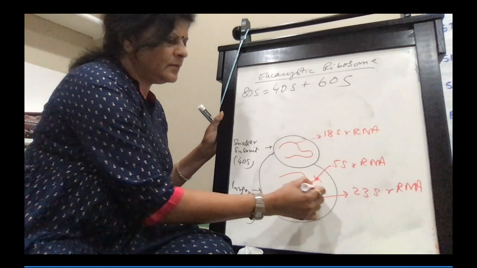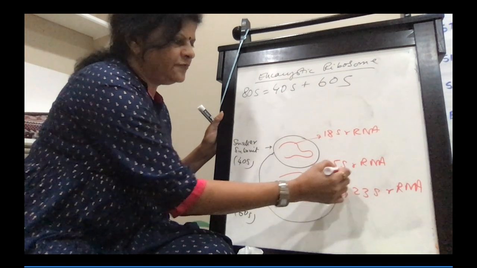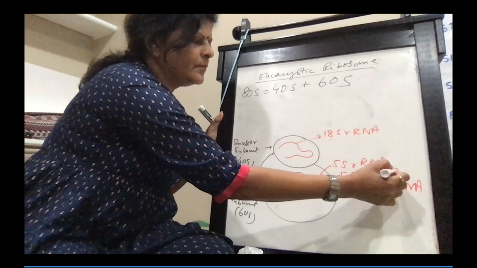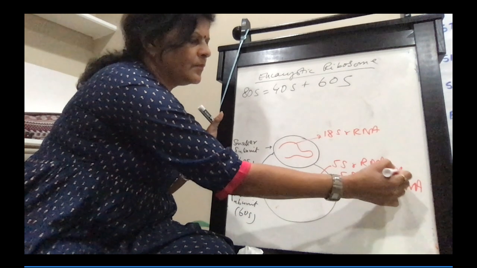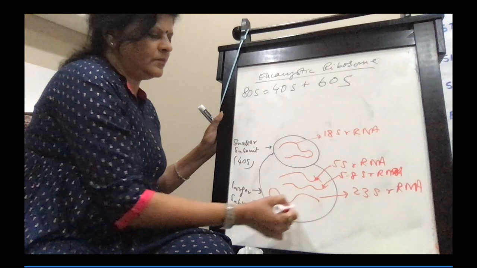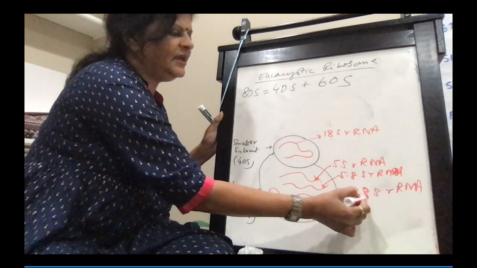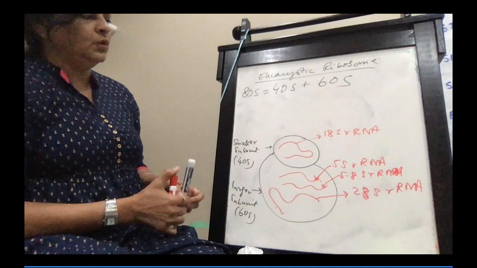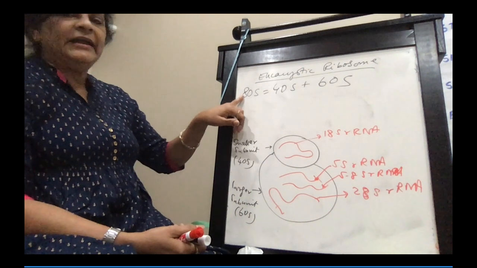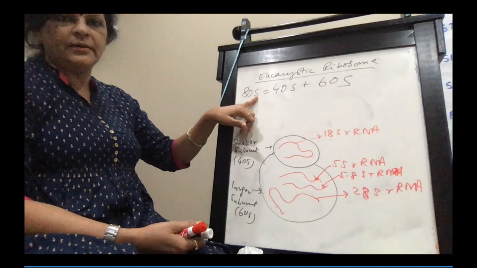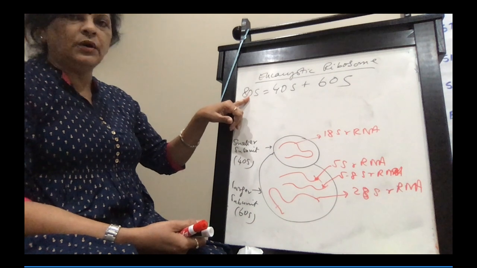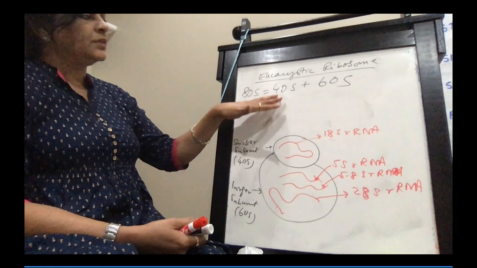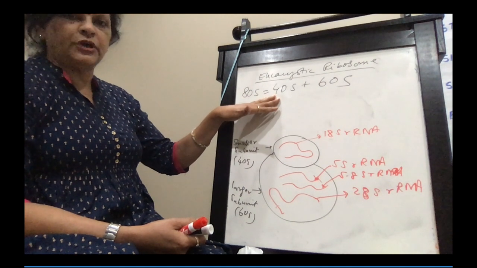There is one more, 5.8S RNA, and 28S RNA. So, in an 80S eukaryotic ribosome, eukaryotic meaning in the true cell, the smaller subunit is 40S.